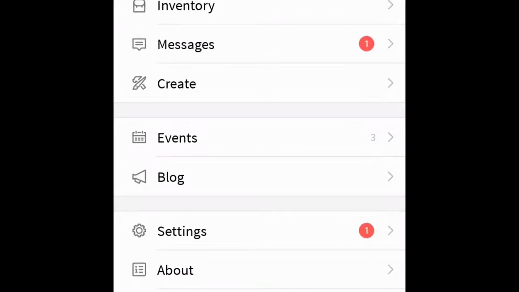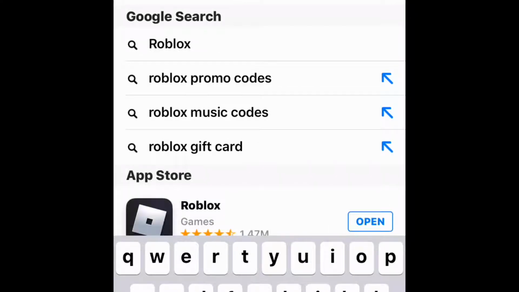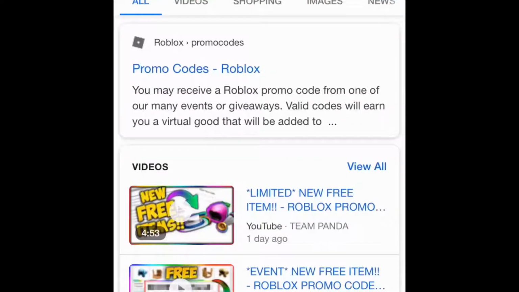So basically you have to go to Safari, Google, whatever you go on to search some stuff, your iPad, your computer, I don't care what you use. It's on Android and stuff, anything you play on. So you search up Roblox promo codes.